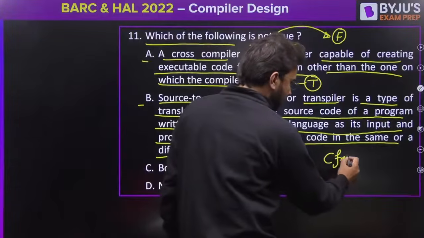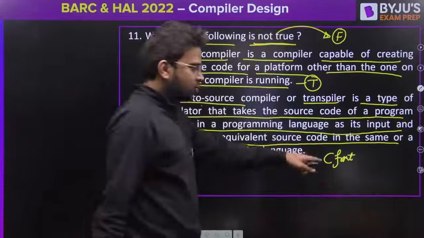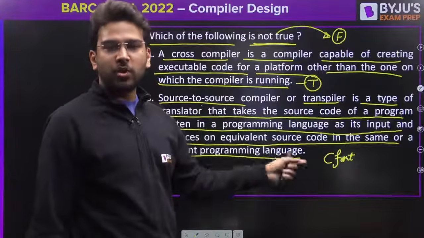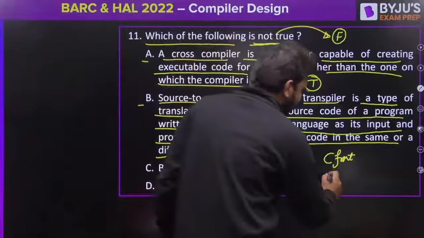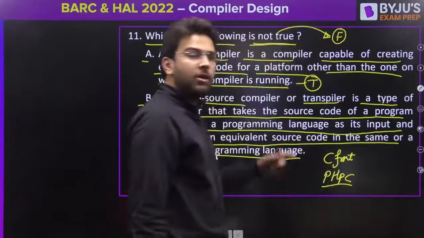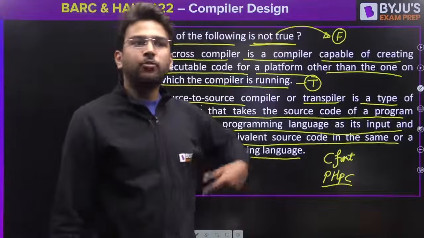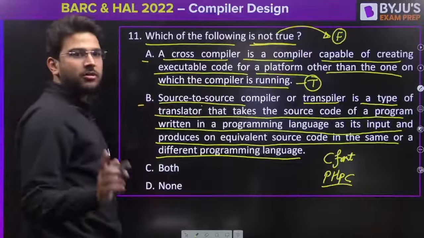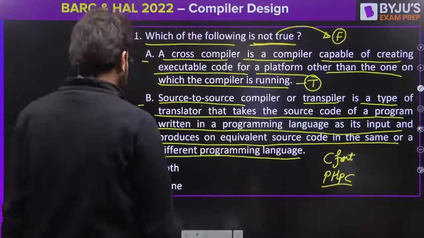We have Cfront, a source-to-source compiler which converts C++ source programs to C. And we have many more; I'm just giving you some examples. PHPC is also there, which converts PHP source programs to C++. So both are definitions. Remember this and add it to your notes as well.